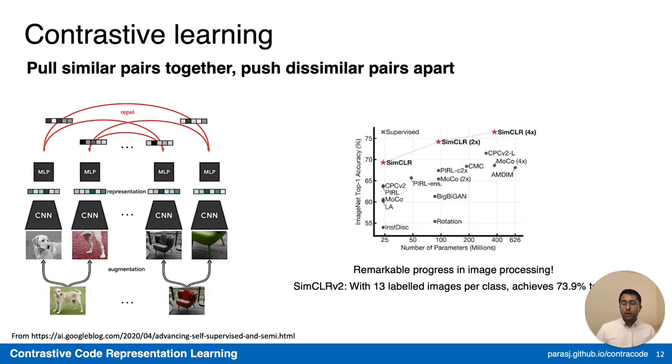Now, the InfoNCE loss used in contrastive learning is actually quite a powerful loss function, and it learns very high quality representations. With self-supervised pre-training, in this case with contrastive learning, and just a simple linear probe on top of the network, the SimCLR v2 network is able to accomplish a 73.9% top 1 image accuracy with just 13 labeled images per class. And so contrastive learning is demonstrating remarkable progress in image processing.